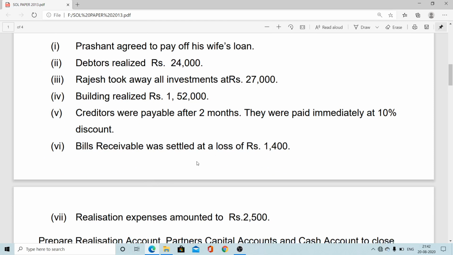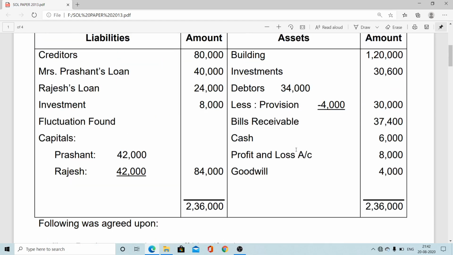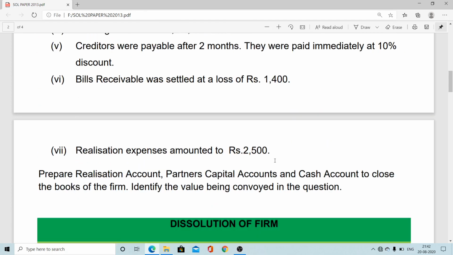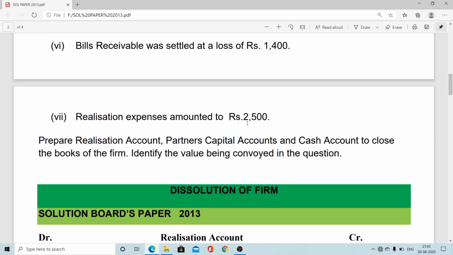Bills receivable was settled at a loss of rupees 1,400. So settled at a loss means the amount provided is 37,400 minus 1,400, so 36,000 is the recovery amount. So bank to realization, that is by bank in realization account. Final realization expenses rupees 2,500, so realization account debit to bank. This is a simple type of problem.